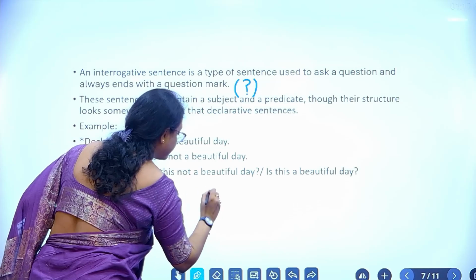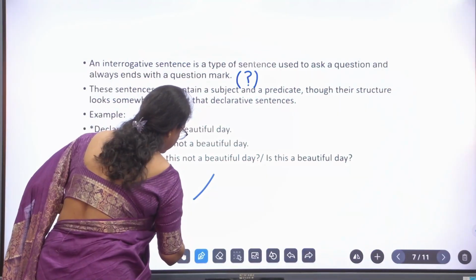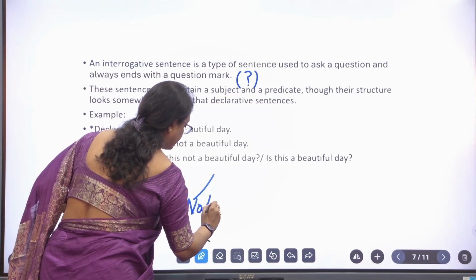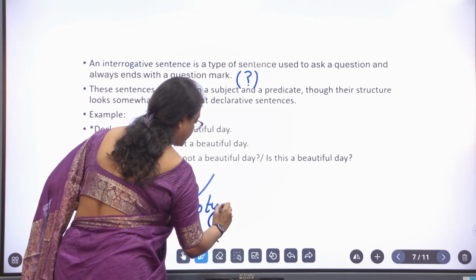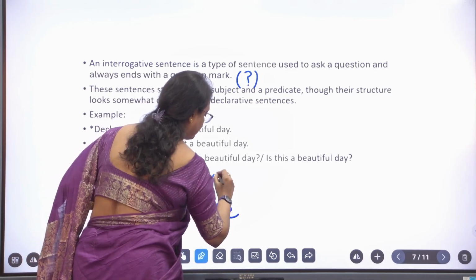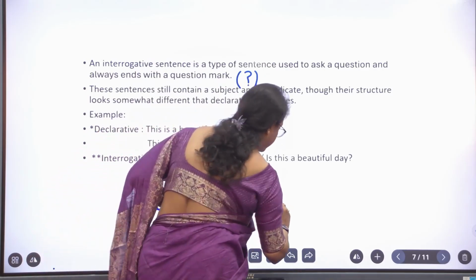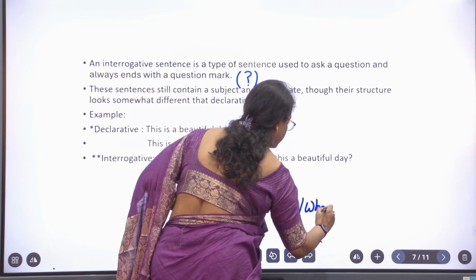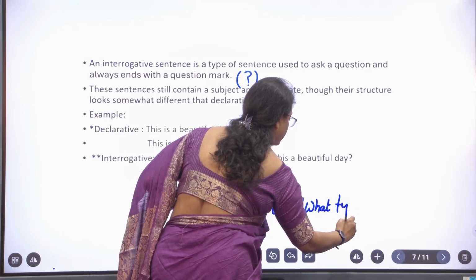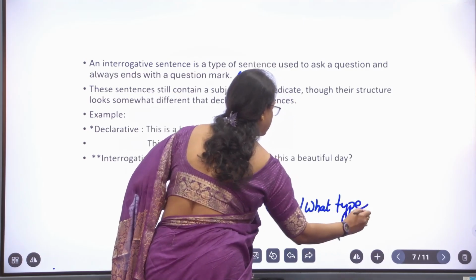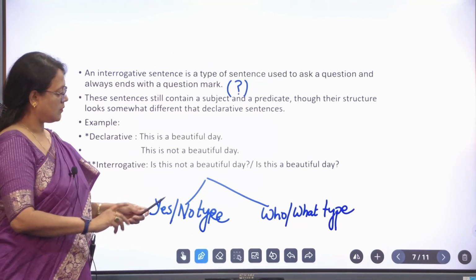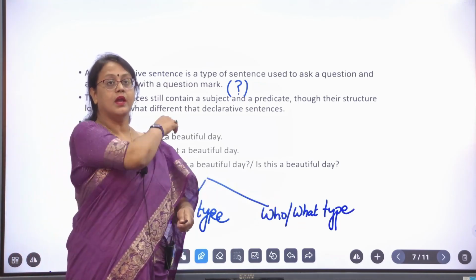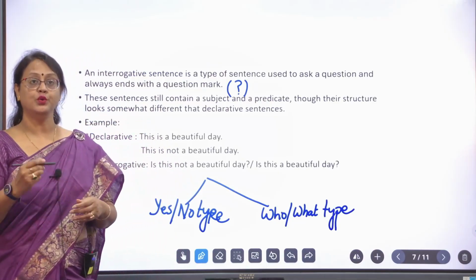One is yes, no type and the other is who, what type. If I ask you, do you go to school?